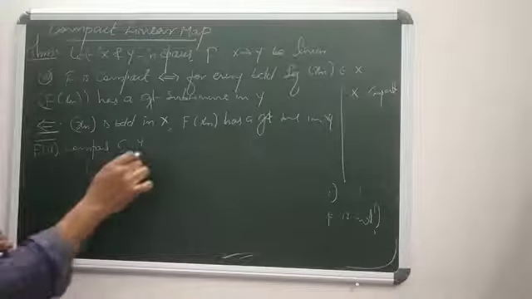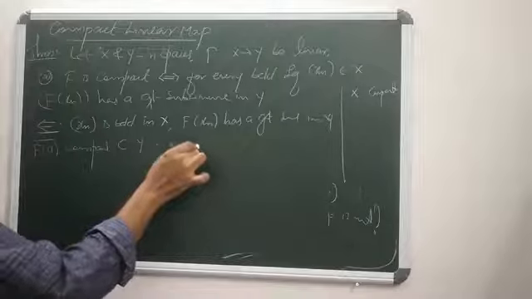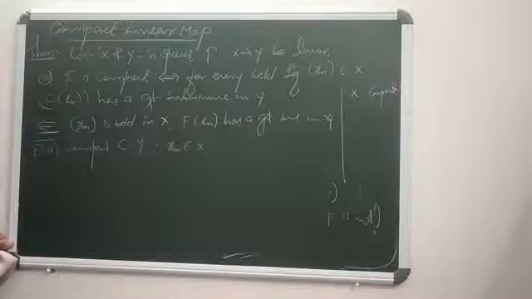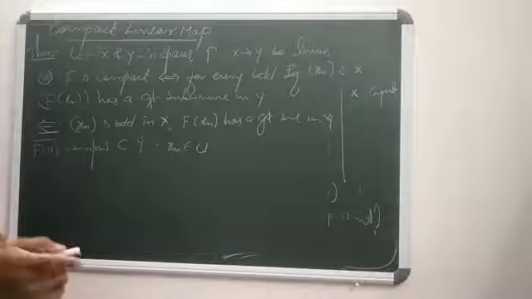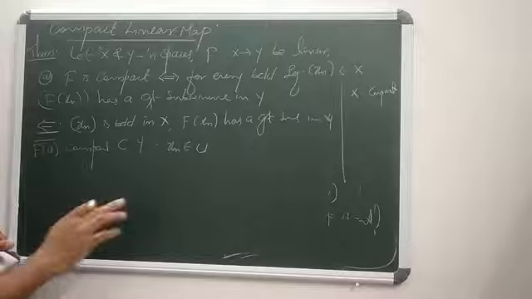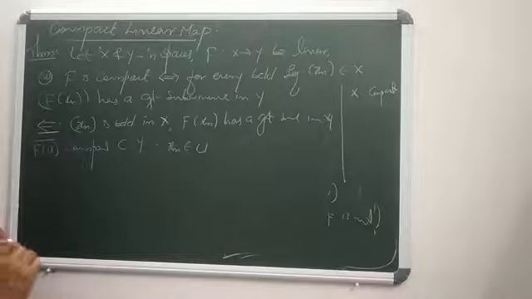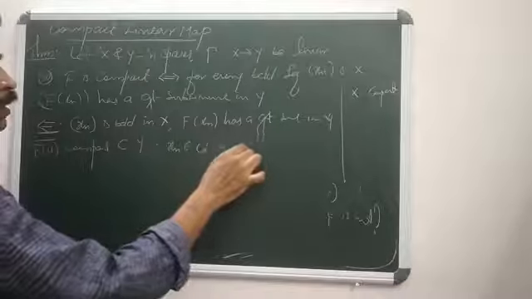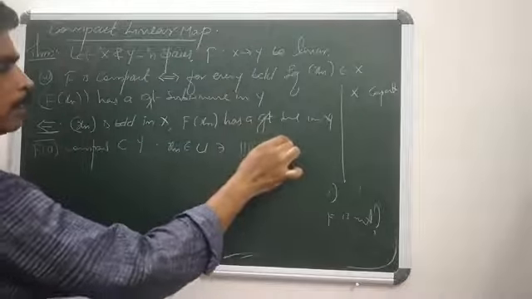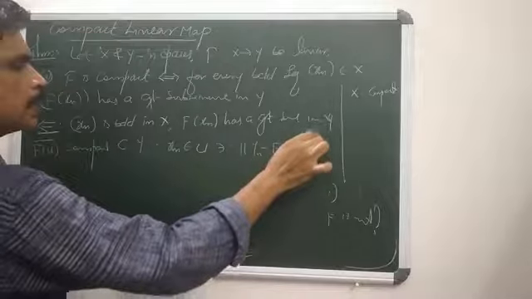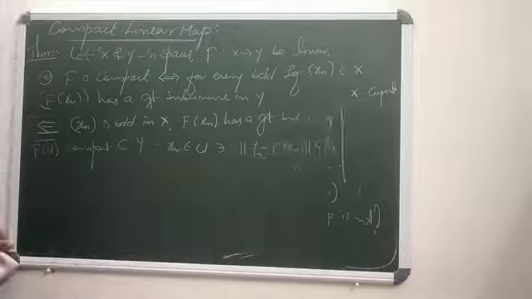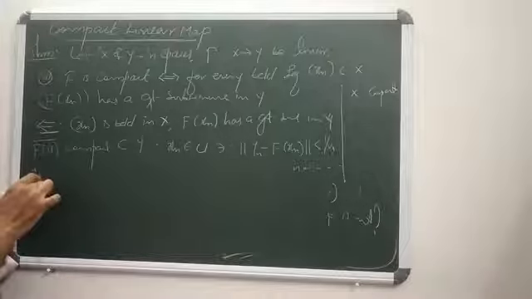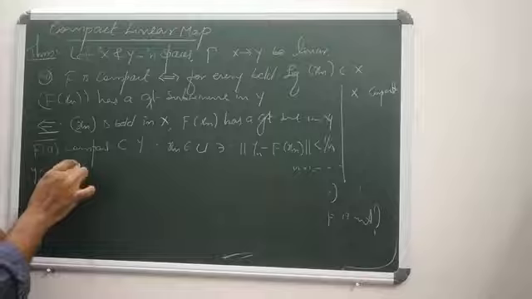So for that, we can find an Xn in U, where U is an open ball in X, such that norm Yn minus f of Xn is strictly less than 1 by n, where n equals 1, 2, 3, and so on, where we choose Yn in f of U closure.